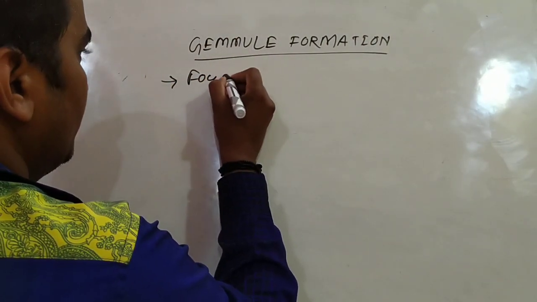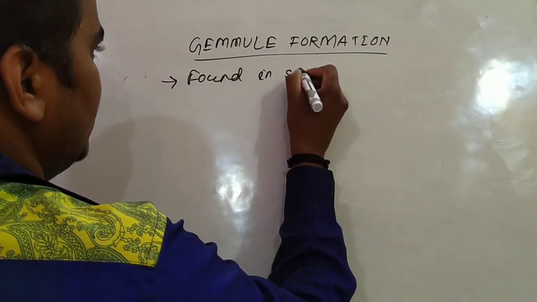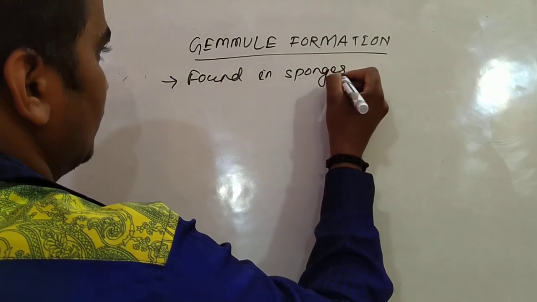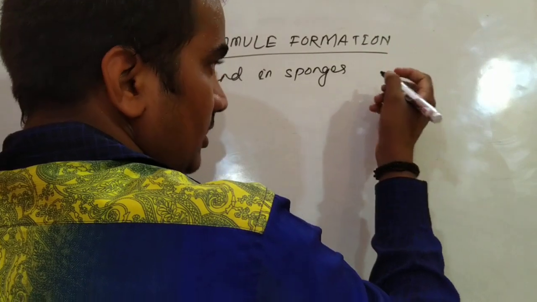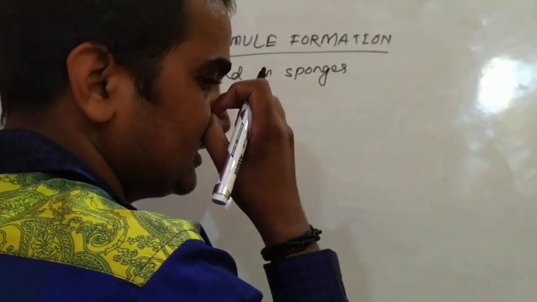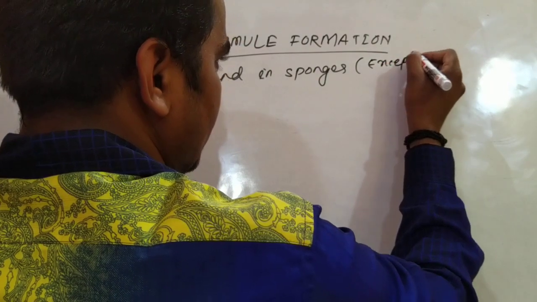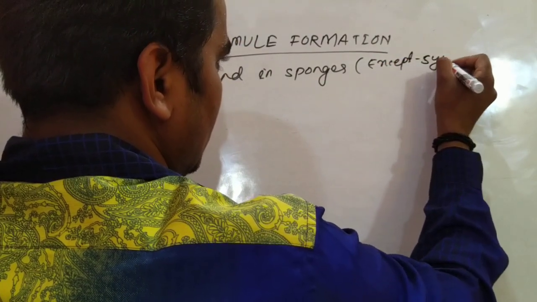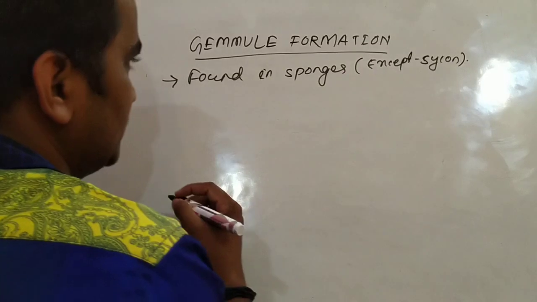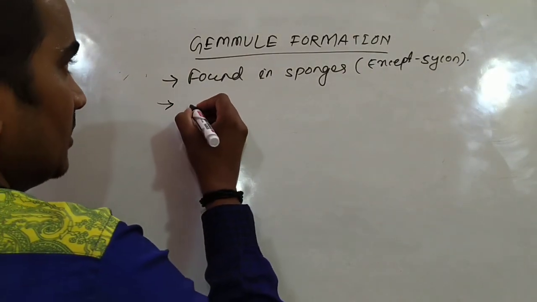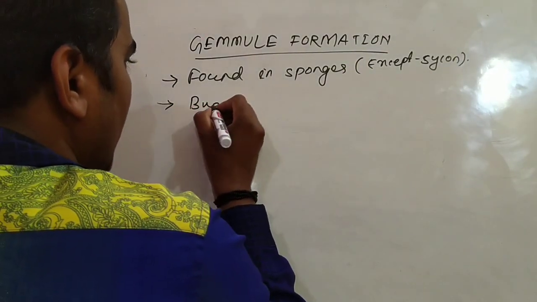Gemmule formation is found in freshwater sponges and also in marine water sponges, except Cycle. Here buds are formed endogenously.